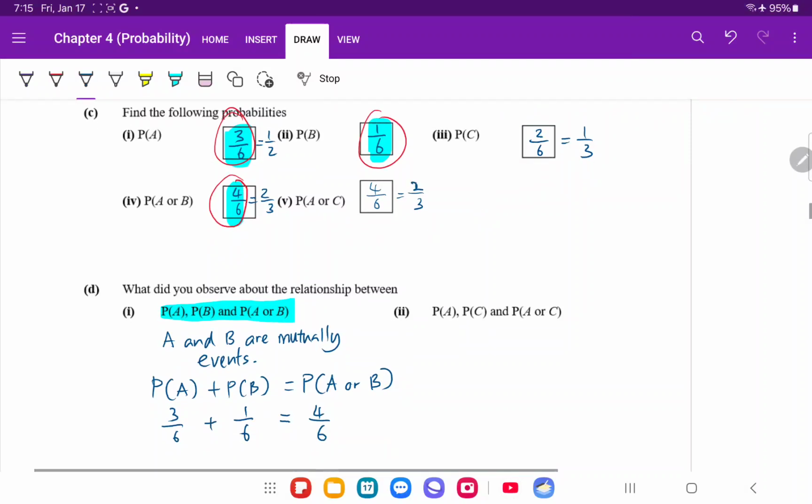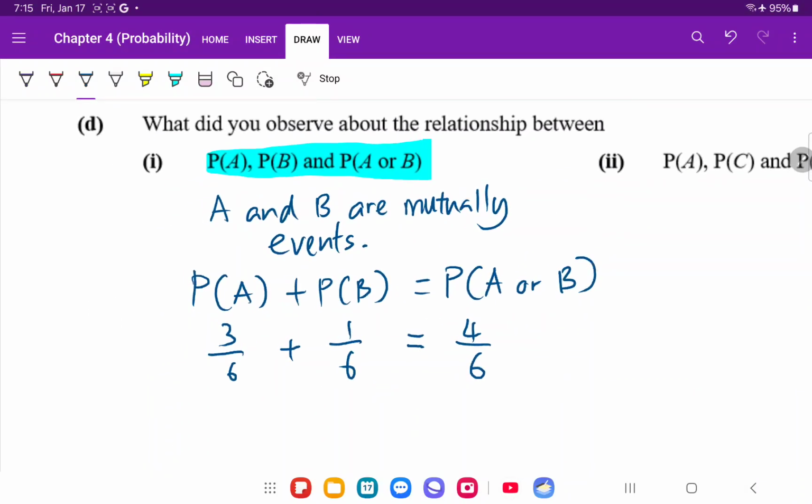In other words, this is a formula that you need to know. When A and B are mutually exclusive events, the probability of A or B occurring can be found by adding up the individual probabilities like this. Okay, remember this is important. This is the formula for this topic.